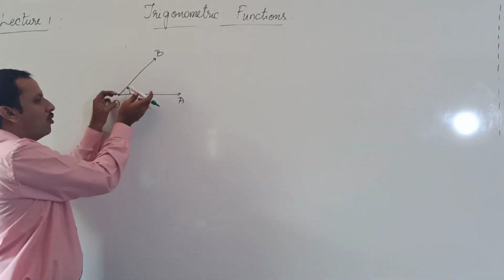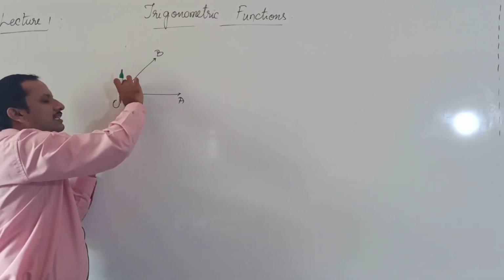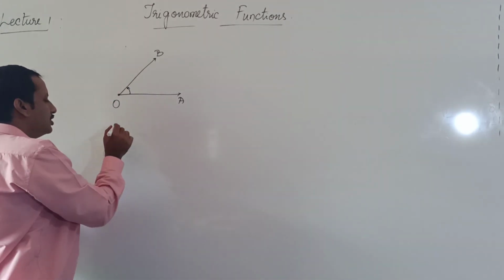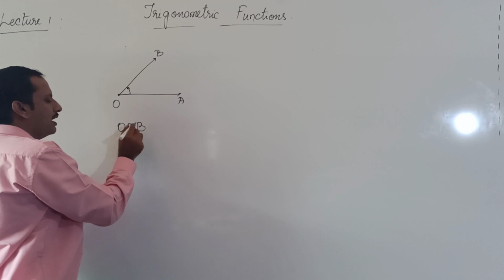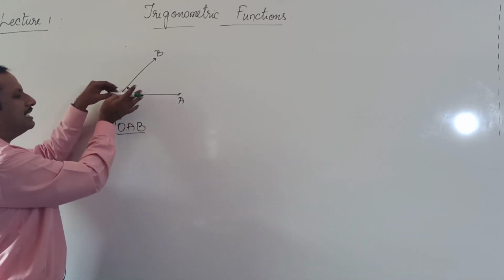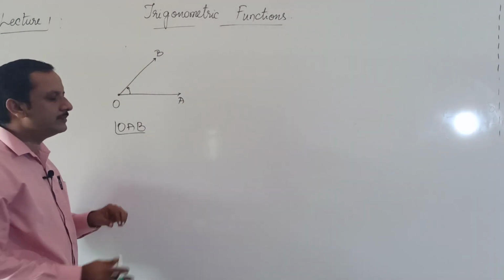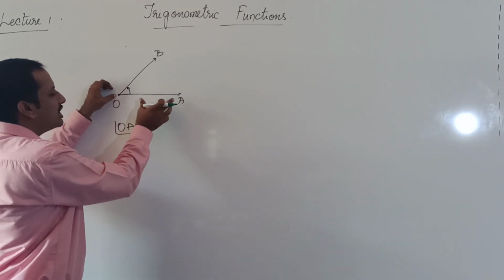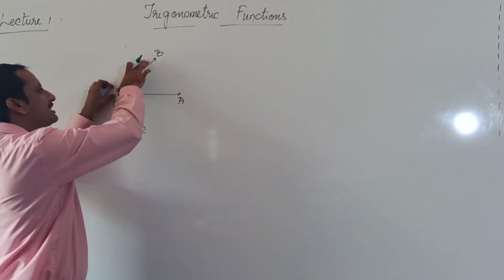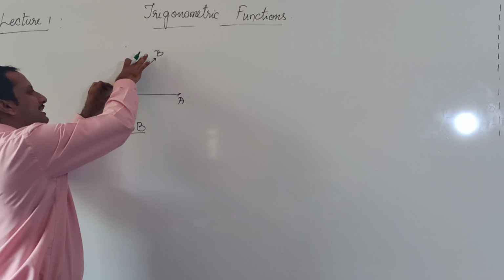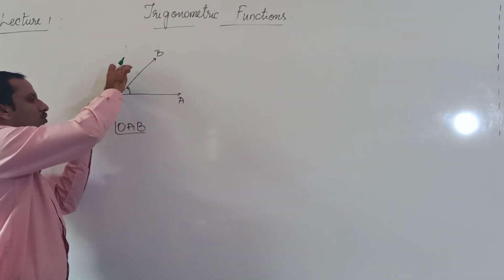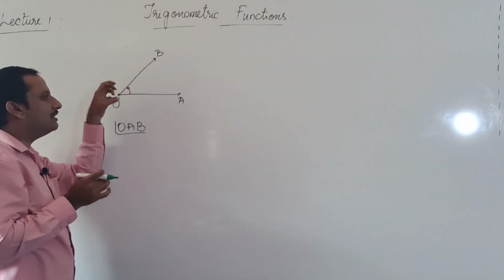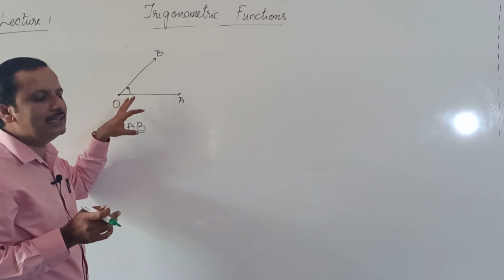How much it is rotated, that is called an angle. It is the path traced by that line OB. So OA is the initial line, and this is the terminal line. We have stopped this line here after rotating through this, and this path is called the angle.